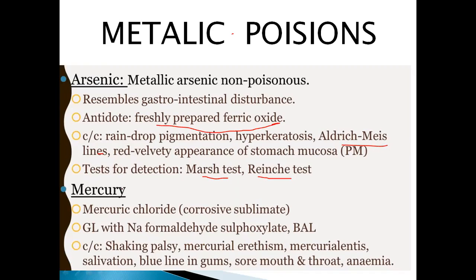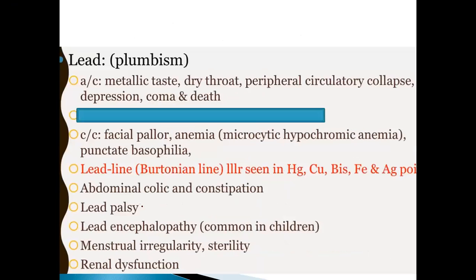Okay. Next we are going to mercury poison. It is mercuric chloride. Chronic mercury poisoning causes shaky tremors, mercurial erethism, salivation, blue lines in the gum, sore mouth and throat, and anemia as characteristics of mercury poison. Next, lead poison, plumbism.